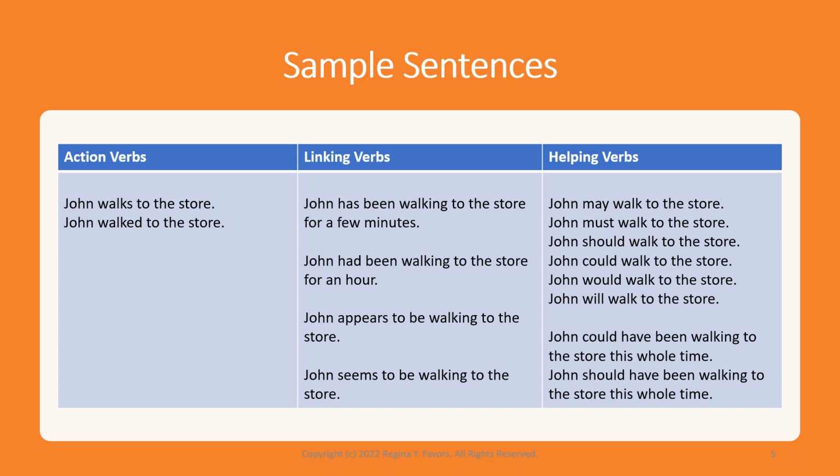Many of these verbs go into further definition in terms of categories. So, for instance, present progressive, past progressive, present perfect progressive. There are a lot of different ways to further categorize these verbs. I'm not sure that we have enough time to do that here, but just know that these are your three main categories with sample sentences.